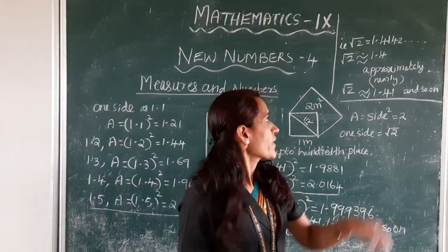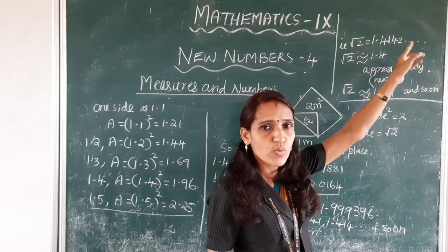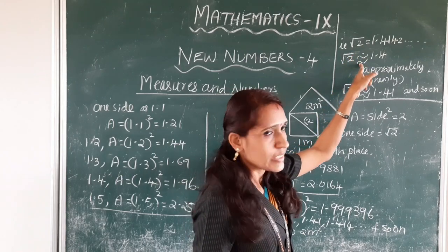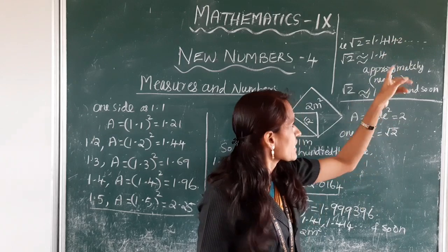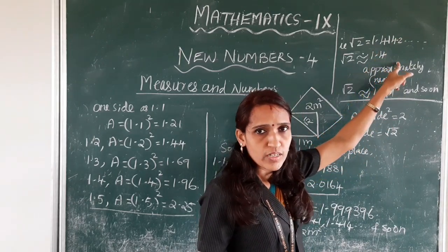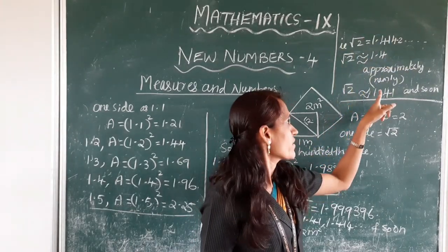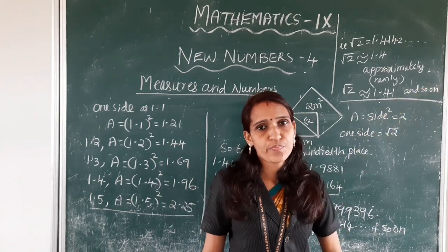So root 2 is equal to 1.414 etc. This symbol is read as approximately. Approximately means nearly. 1.4 at the tenth place, 1.41 at the hundredth place, root 2 approximately 1.41 and so on.